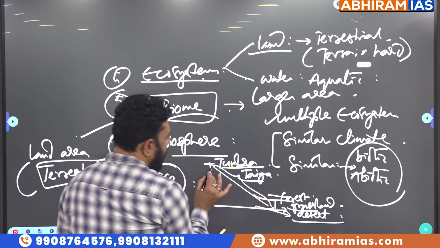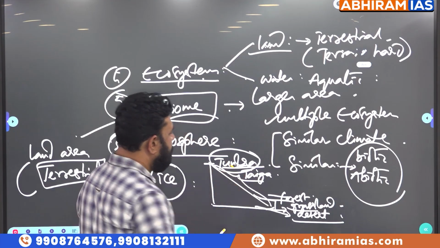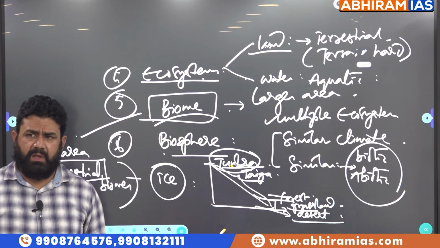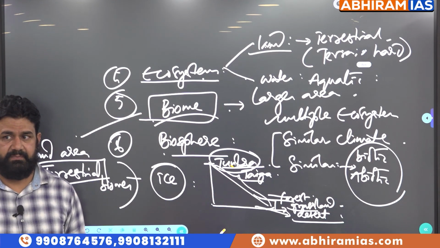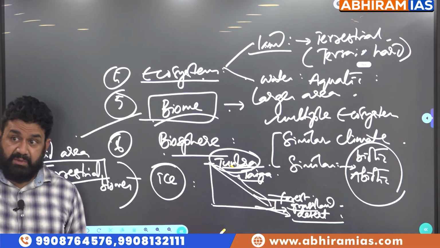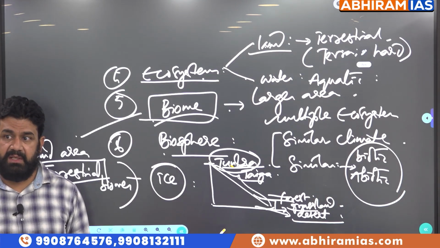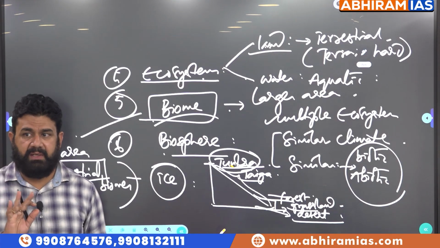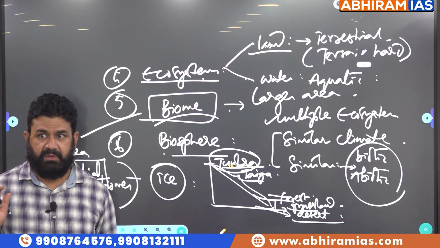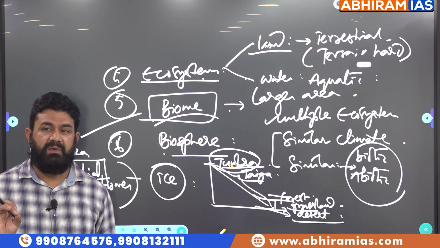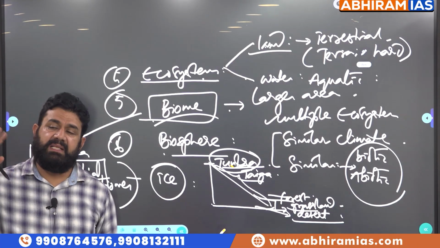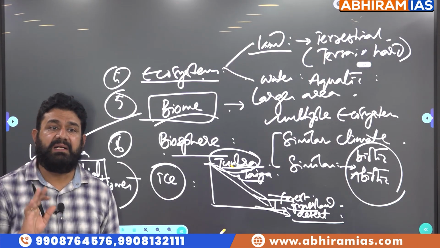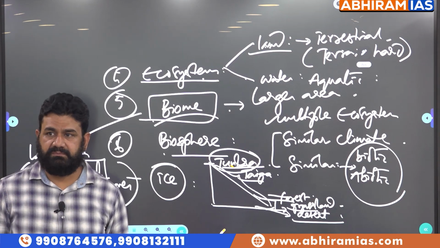So, tundras are those regions which are almost always covered with ice because of high altitude, low temperature, low precipitation, and low vegetation. You will understand this? Tundra, frozen parts. If it is in the polar regions, we call them Arctic tundra, North Pole, South Pole.